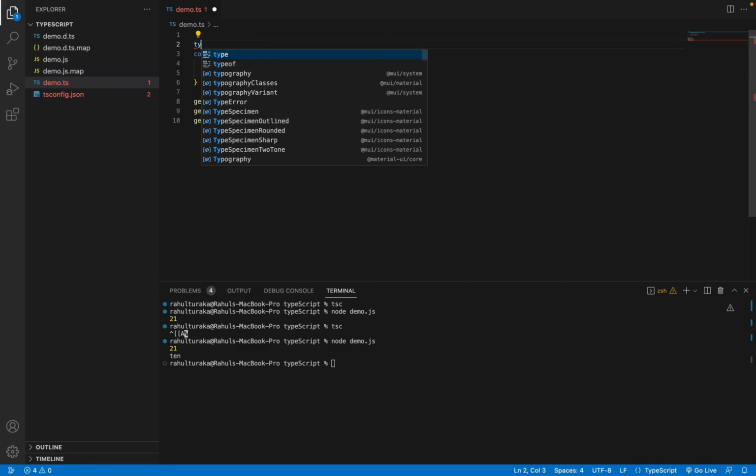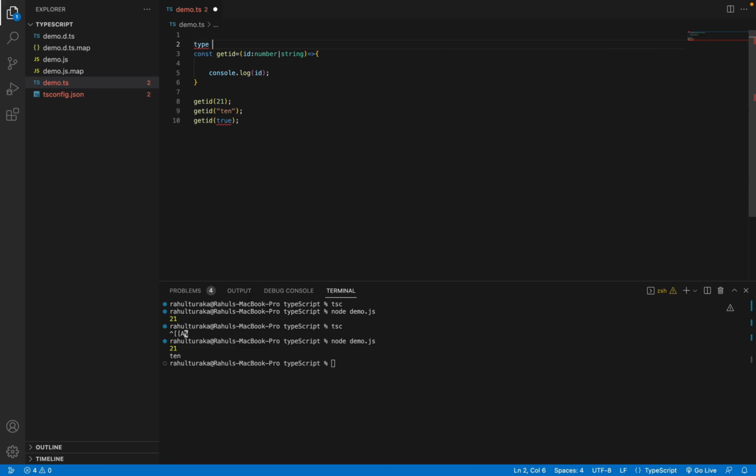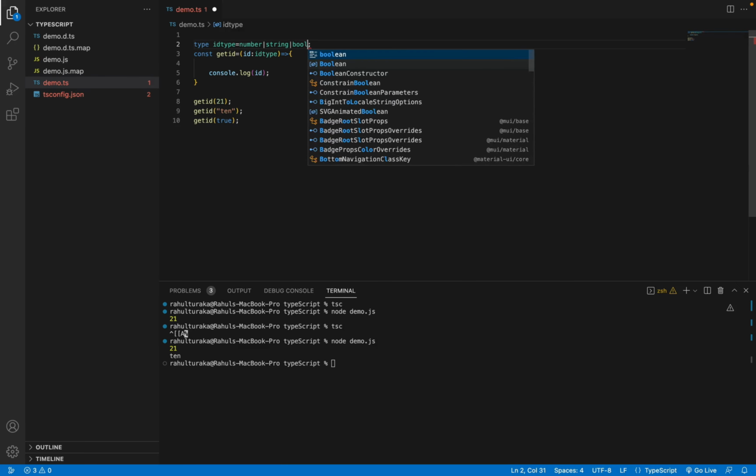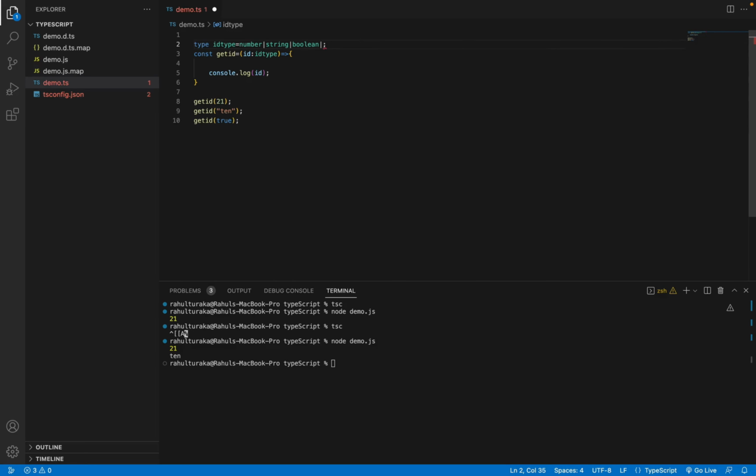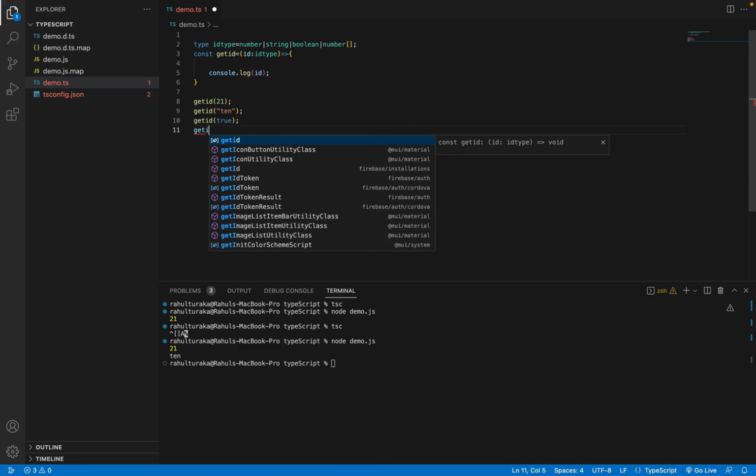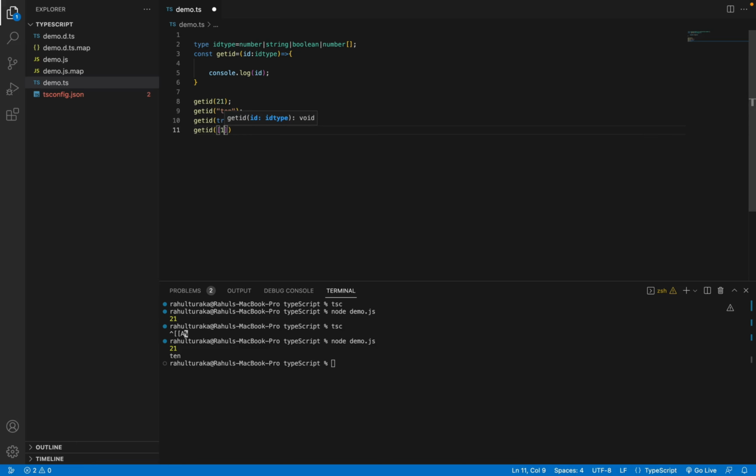Instead of mentioning it here, I'll use a keyword, that is type, and I'll write a name for the type. So I will use IDType, and let me mention this here. So instead of mentioning this directly, we can use the type alias, so we can reuse it. Now I want to accept the boolean also, so I will add one more pipe symbol and add boolean. And I want to add one more thing, that is a number array. So let's check now. It's accepting. Now let me pass an array also, an array of numbers. Let me build and check.